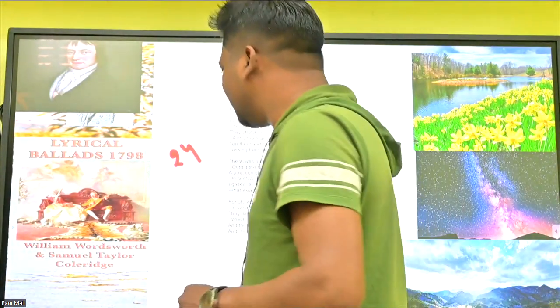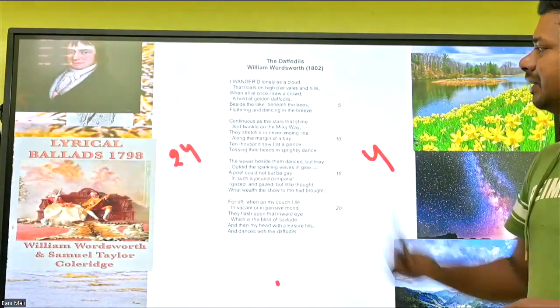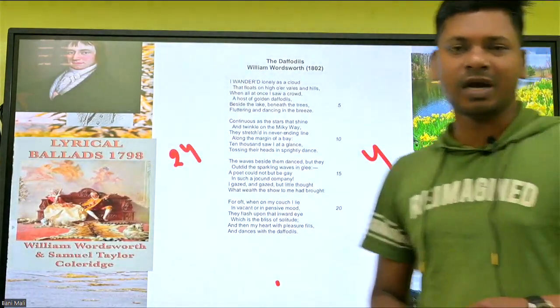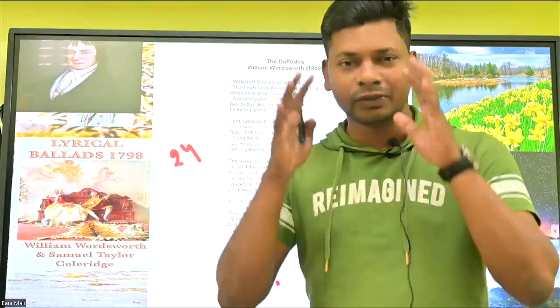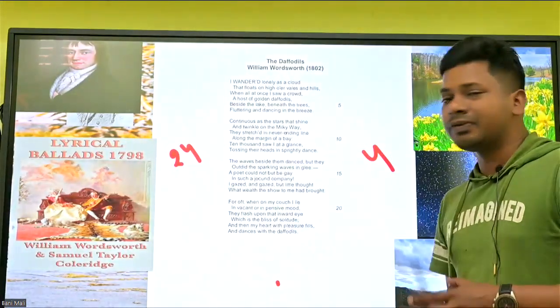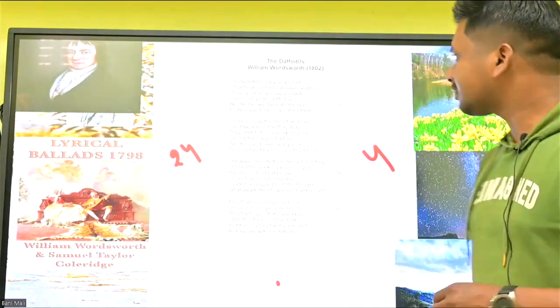William Wordsworth and Samuel Taylor Coleridge both wrote it, and from then onwards romanticism started. Romanticism was introduced in the literary world. So he is a writer of nature, a writer of emotion, a writer of the human mind.